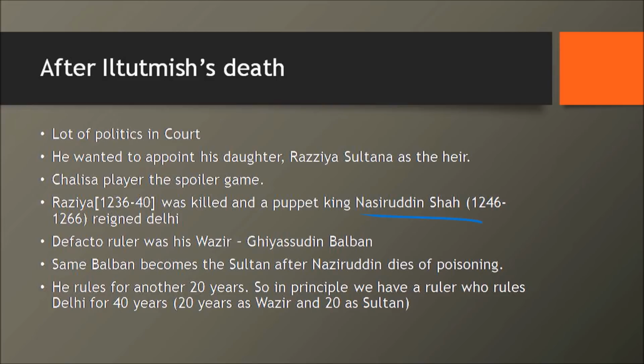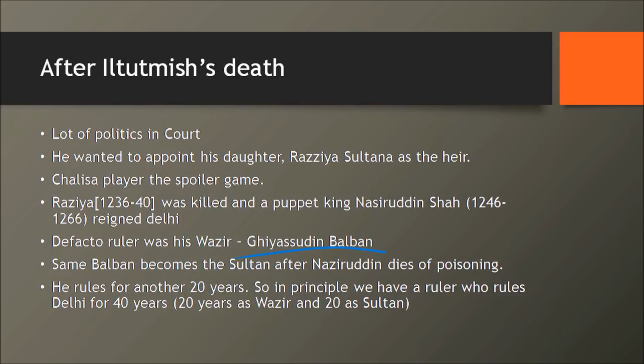So Nasiruddin Shah ruled Delhi from 1246 to 1266. That means 20 years. But then he was just a puppet king. The de facto ruler was Ghiyasuddin Balban. That is his wazir. Wazir is what? Wazir is the prime minister, right? So Ghiyasuddin Balban rules the throne of Delhi. In name, even though Nasiruddin Shah was the king, the de facto ruler was Ghiyasuddin Balban.